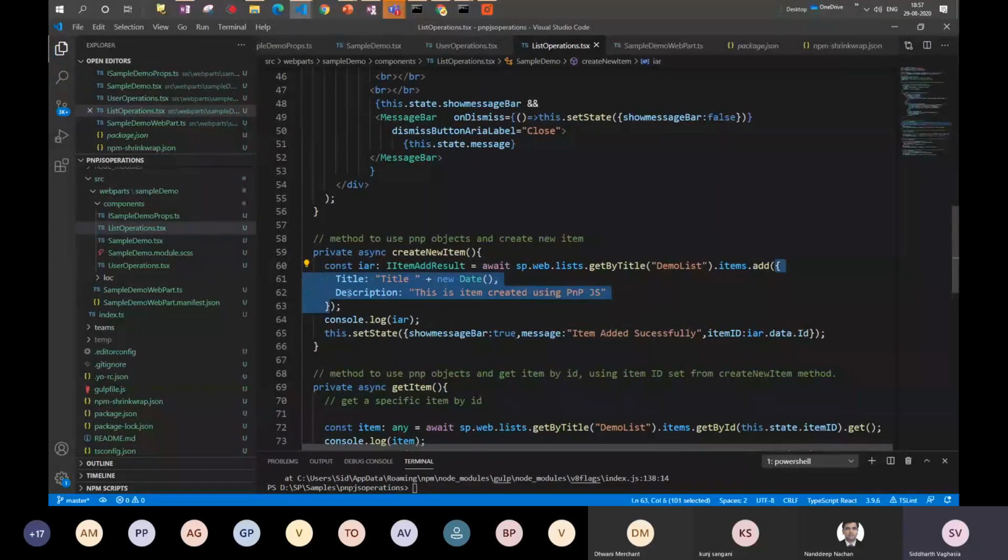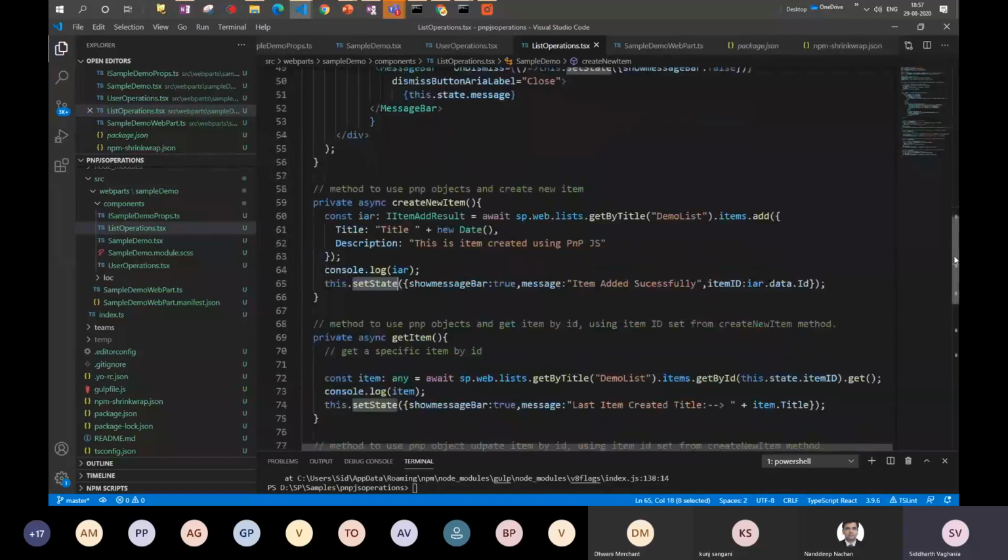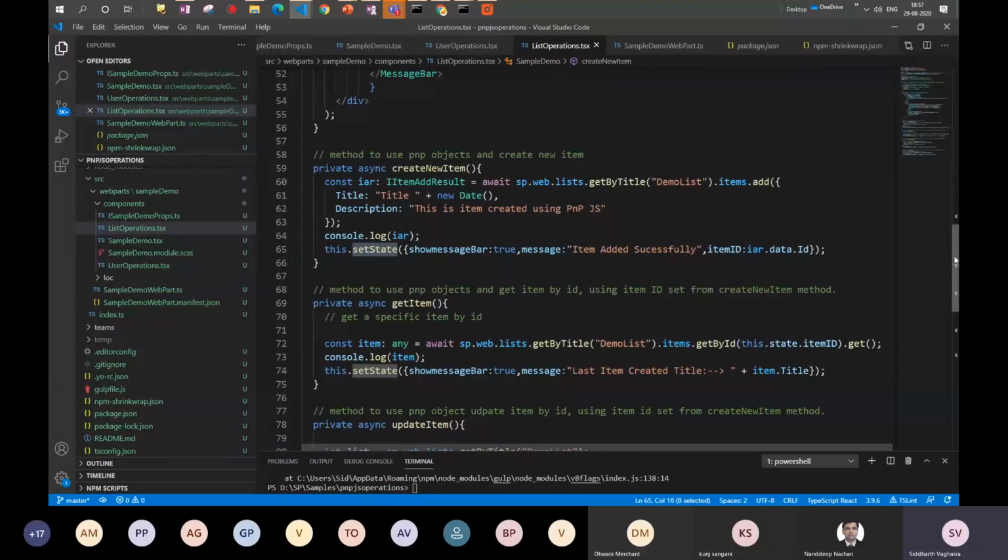In my case we are updating 2 columns, title and description, and once it is updated, we get the response in a particular format, and in that format we get the ID of it, and I'm storing that ID in the state. This is to make sure the next methods I want to do, I would be doing on the same item which I have created.